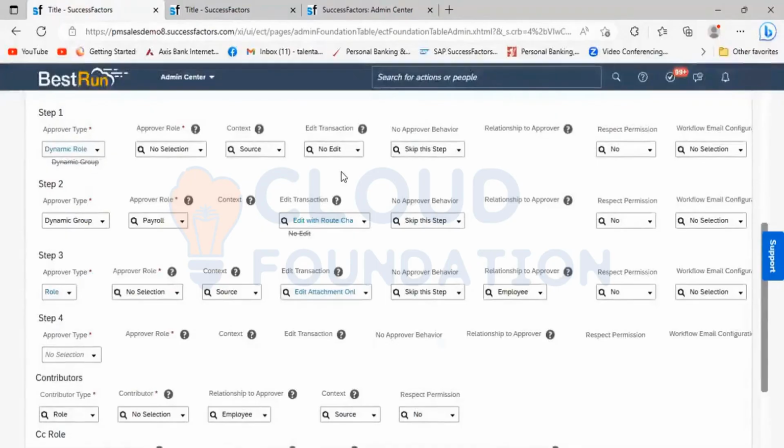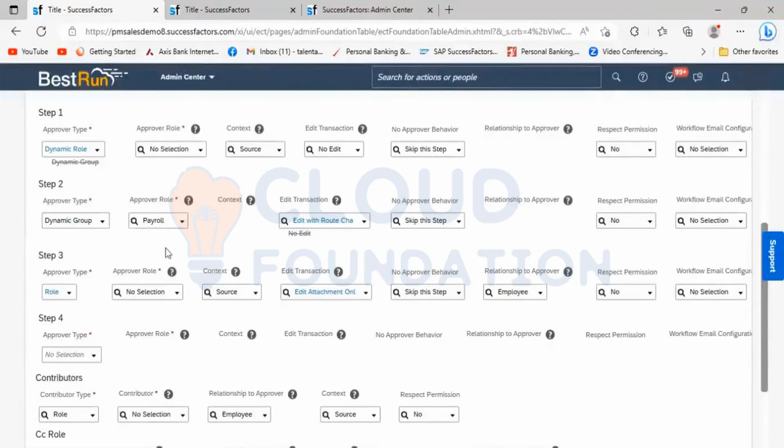No edit means he will receive the notification, but when he receives it, he can only either approve it or decline it. He can reject that request, and the request will be sent back to the post generator. Now we have edit with root change in the second step. If he has approved it, the workflow will be sent to the second step, to the new approver at that level.